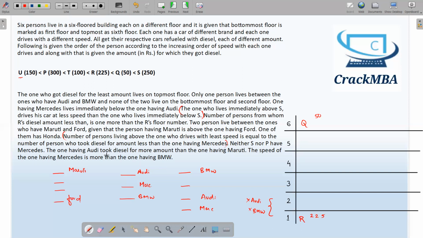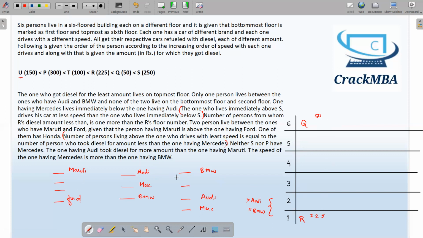The one having Audi took diesel for more amount than the one having Maruti. No data available yet. The speed of the one having Mercedes is more than the one having BMW. Still, we cannot use this sentence. Now, what can we do? We have read the entire paragraph and got only two distinct positions filled. Now we have four positions left and all the cars left. So from here we have to make cases, and we will see how to make cases.